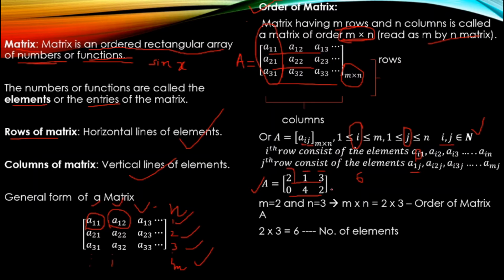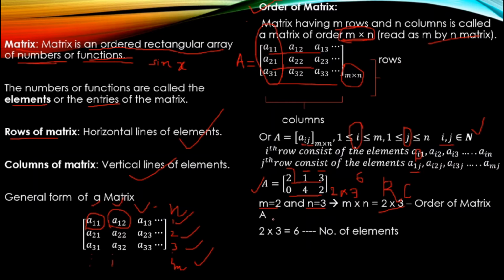Always first you write the row and then the column. Just remember RC, no need to remember any tricks or code. First comes rows, then comes the columns, that's all. So here the value of m is 2 and the number of columns is 3. So m by n, that is 2 by 3, is the order of the matrix.